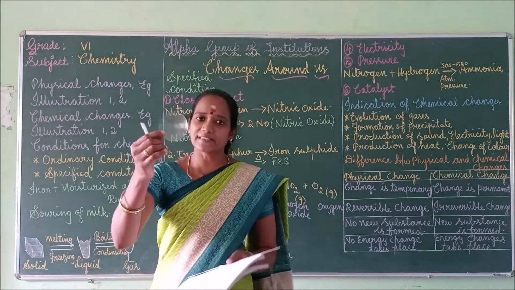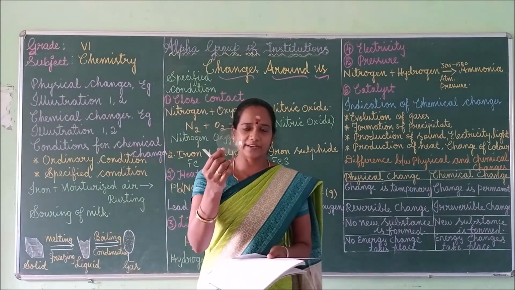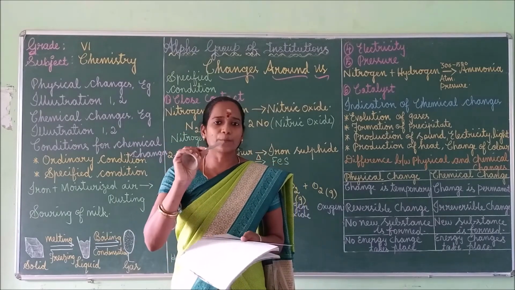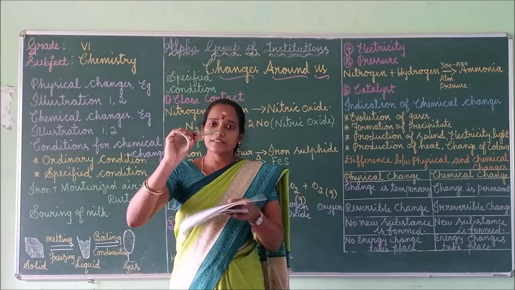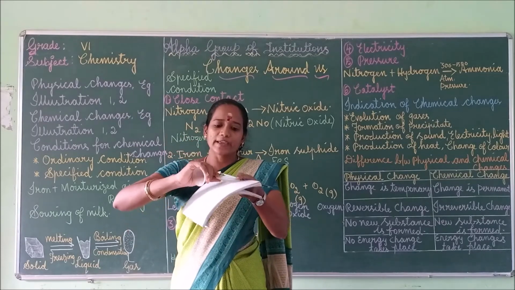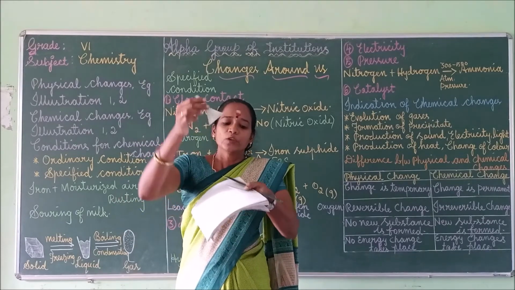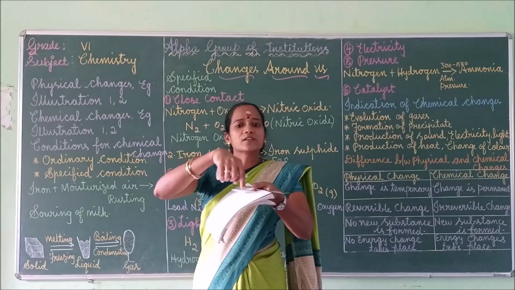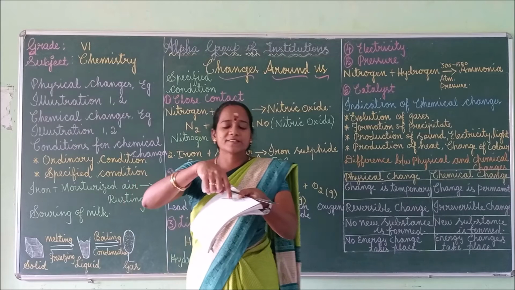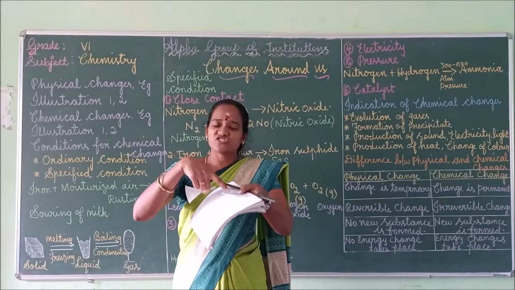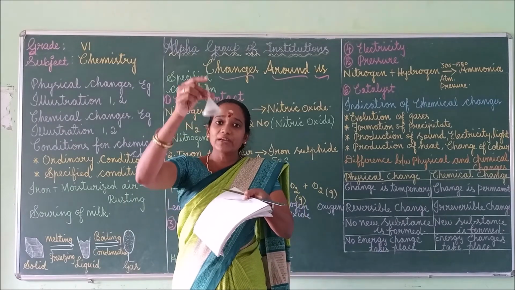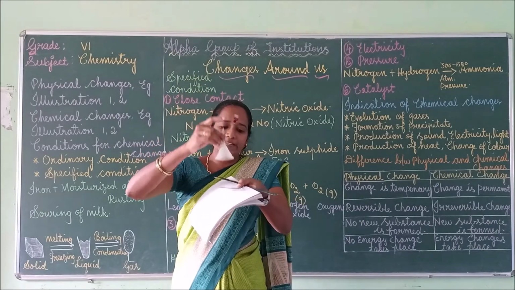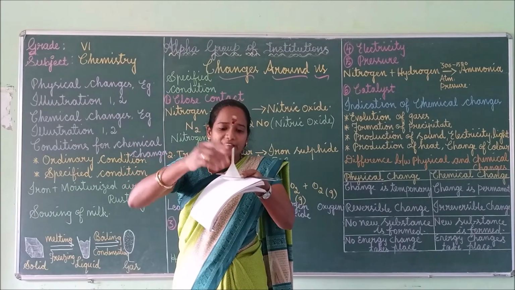So actually this is a watch glass only. This is not a china dish. I am saying this for example purpose only. Consider this is the china dish. This is the funnel. In the china dish, you have to keep some solid iodine crystals, and then close the china dish with the help of the funnel, keeping that funnel in the inverted position like this.